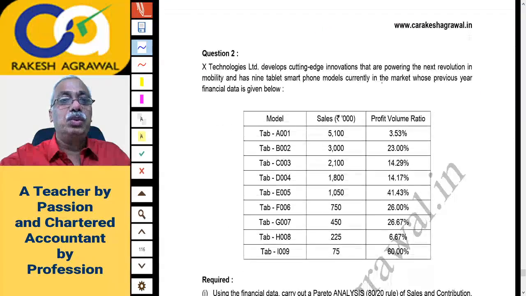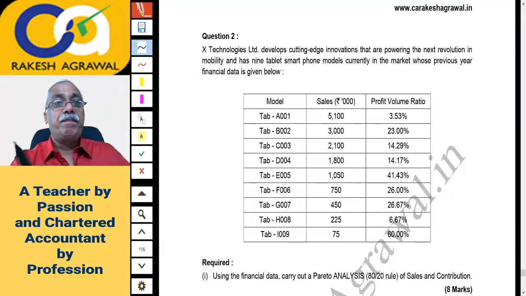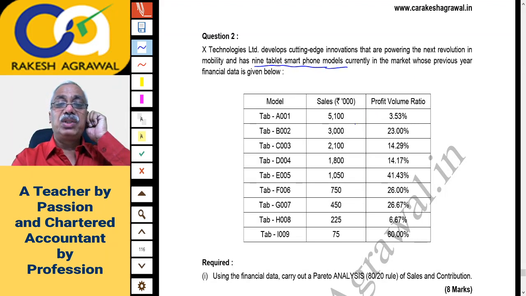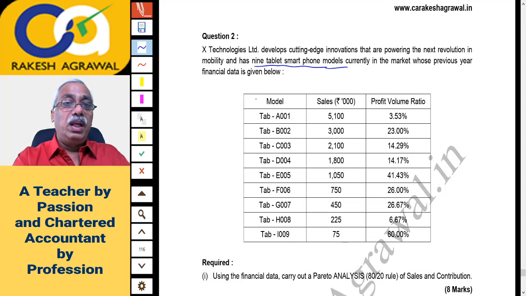Check this. Question number 2 from that mock test paper. X Technologies Limited develops cutting edge innovations that are powering the next revolution in mobility and has 9 tablet smartphone models currently in the market whose previous year financial data is given below. So model names are Tab A10, A001, B002. So it is A, B, C, D, E, F, G, H, I and 0, 1, 2, 3, 4 up to 9. So these are the model names.